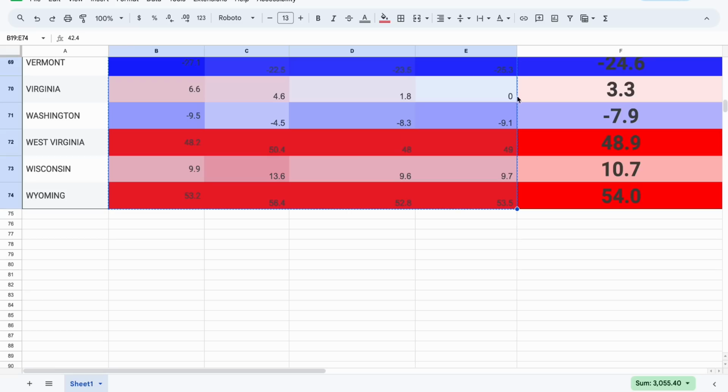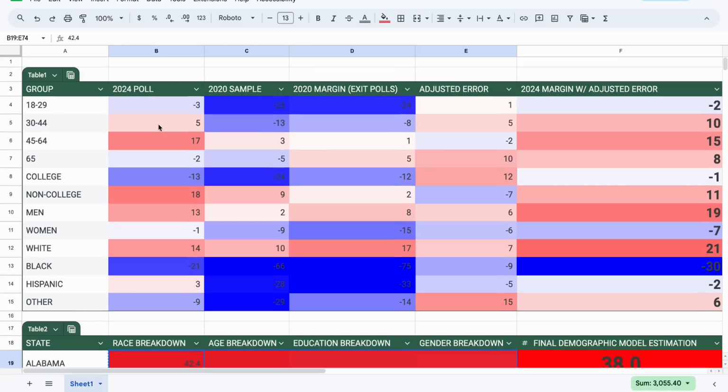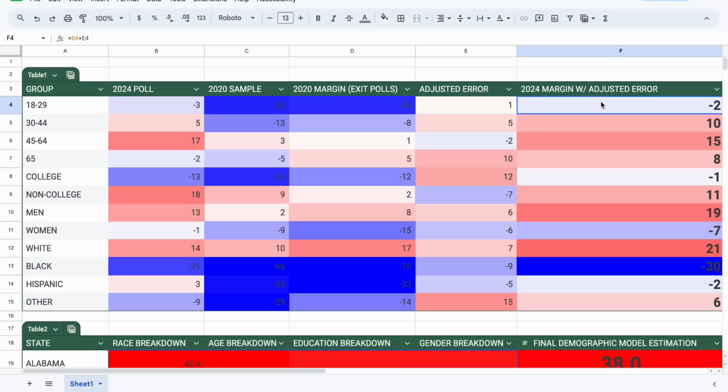And so essentially what they do is they poll everybody based on who they vote for right now, and I broke it down by the demographic margins that they have. They also poll back to 2020 to ask those same voters who they voted for last time, and we also have those margins here as well. And what ends up happening is I go back to the 2020 margin exit polls from the New York Times, and I essentially find the adjusted error for all these categories and plug them in over here. And what I do is I go to 538 and I plug them in all here.